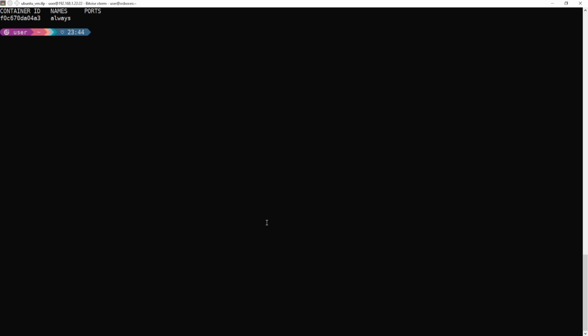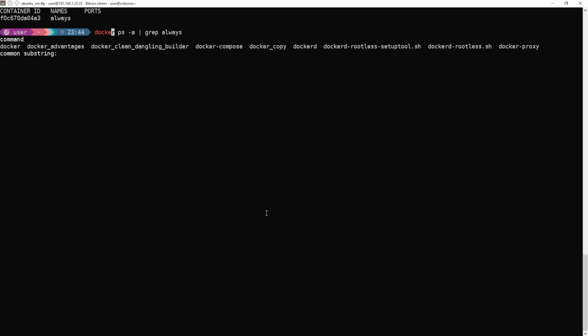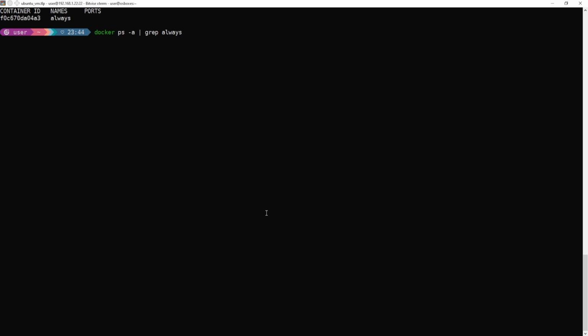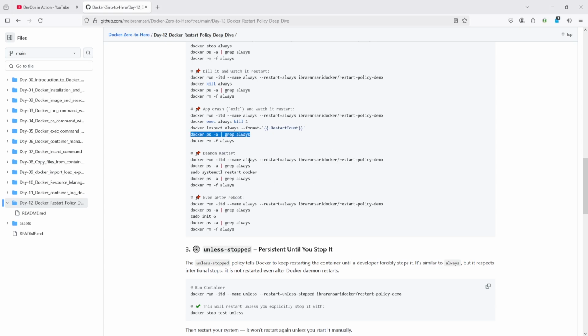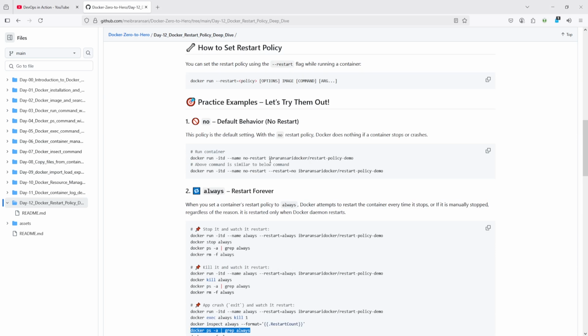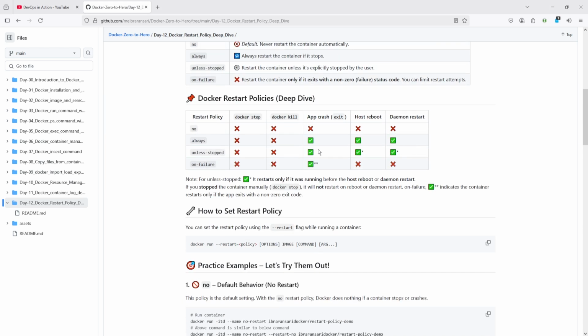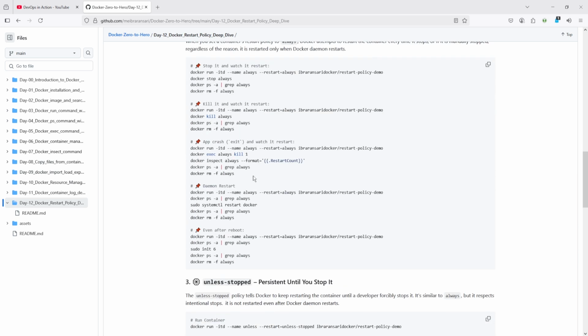With docker ps, simply, you can see here it is running. So based on this table, you can see on application crash it is started. This is very good for a production environment. Again, we will see the use of this kind of policy in production at the end of this chapter.